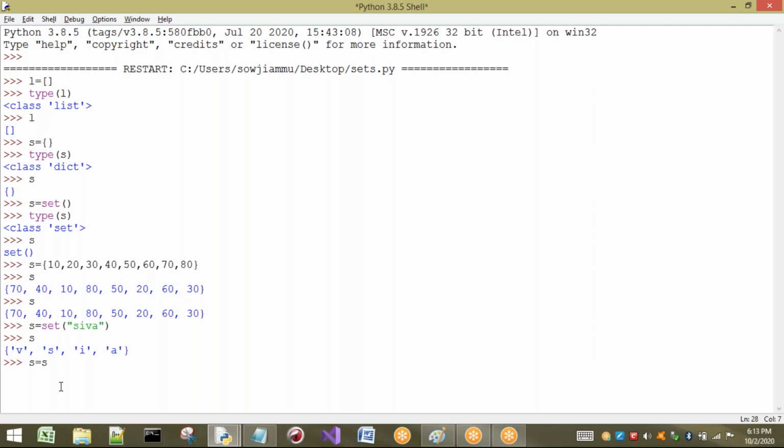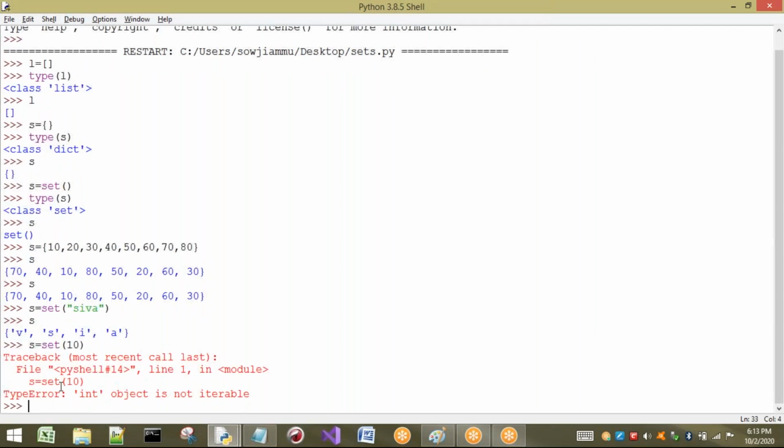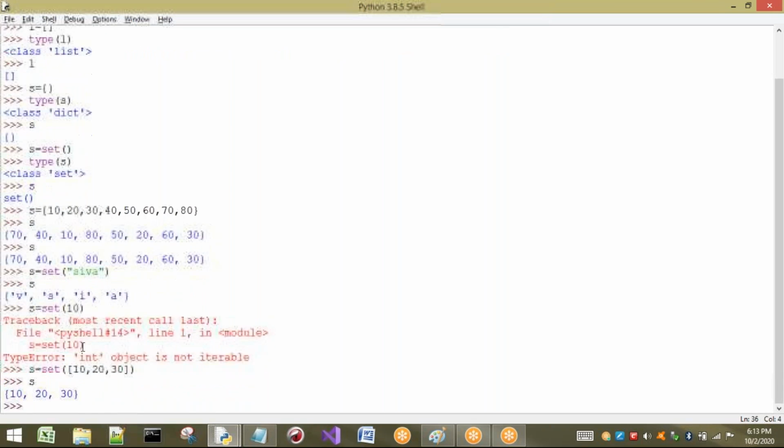If I try to create a set with a single element, see what happens here. It clearly says: int object is not iterable. That means if you pass anything to the set function, it should be iterable. Iterable means a group of values should be there. For example, I can take a list here. If I press enter, what happens? It is successful. We get the elements inside a set.